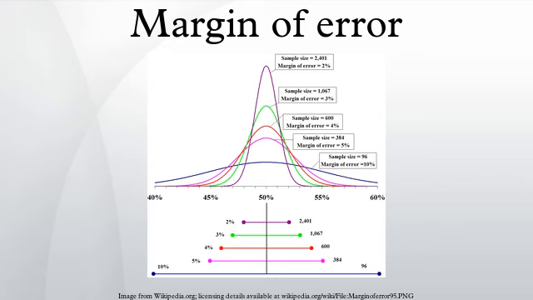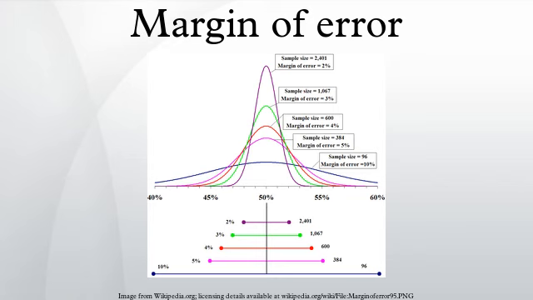It can be calculated as a multiple of the standard error, with the factor depending on the level of confidence desired. A margin of 1 standard error gives a 68% confidence interval, while the estimate plus or minus 1.96 standard errors is a 95% confidence interval, and a 99% confidence interval runs 2.58 standard errors on either side of the estimate. Definition: the margin of error for a particular statistic of interest is usually defined as the radius of the confidence interval for that statistic. The term can also be used to mean sampling error in general.